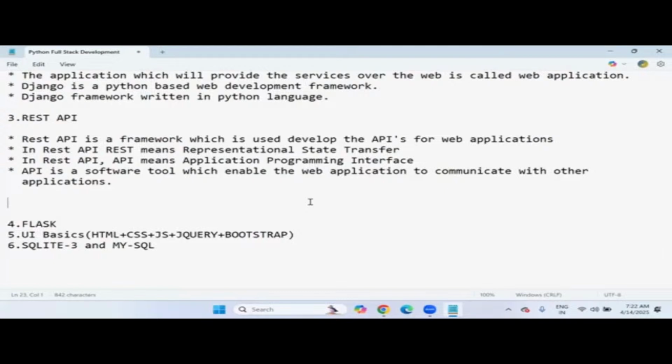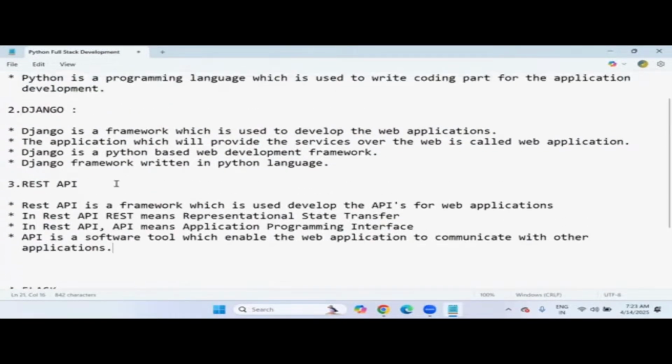It's mandatory. And the API which is designed using an architecture called REST architecture is called REST API. In any full stack development, not only Python full stack but also Java full stack and .NET full stack development, APIs are very common. Here we use the subject name REST API. Java people use RESTful APIs. .NET people use Web API.